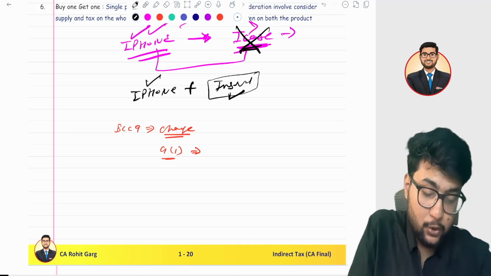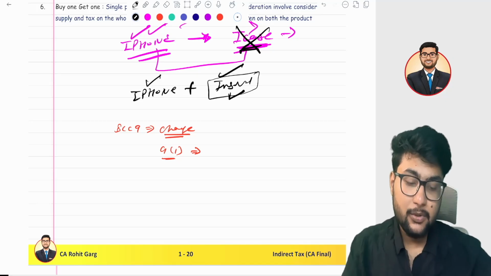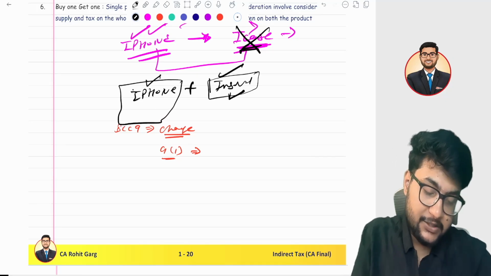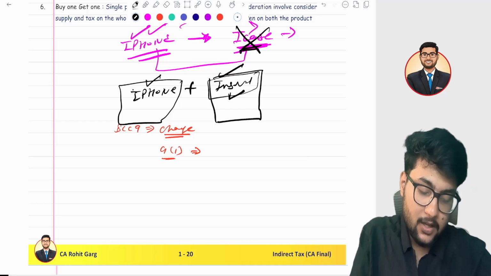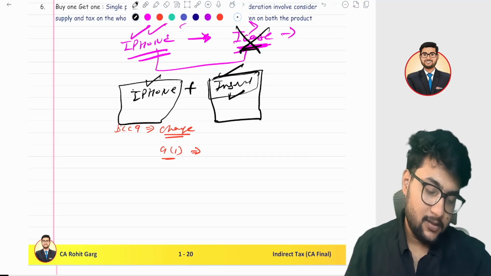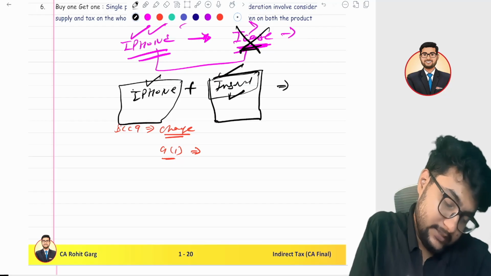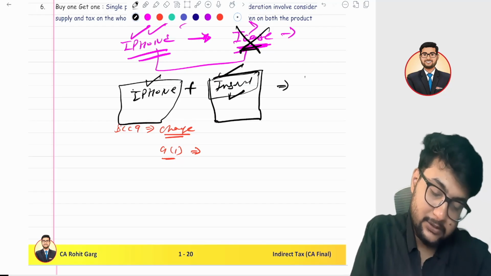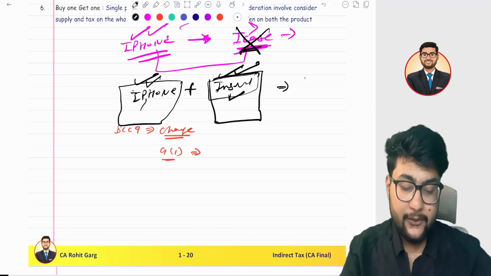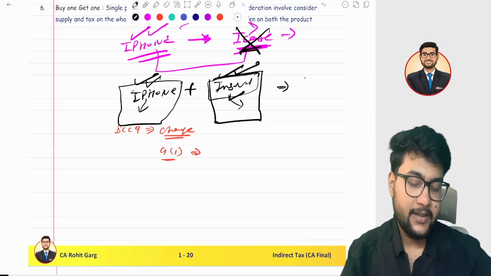In that case, there will be two separate invoices, right? Because the Apple company will issue the invoice for the iPhone only, and the third party insurance company will issue a separate invoice, right? In that case, it is not a composite or mixed supply, and both different rates will apply. On the iPhone, the iPhone rate will apply. On insurance, the insurance rate will apply.